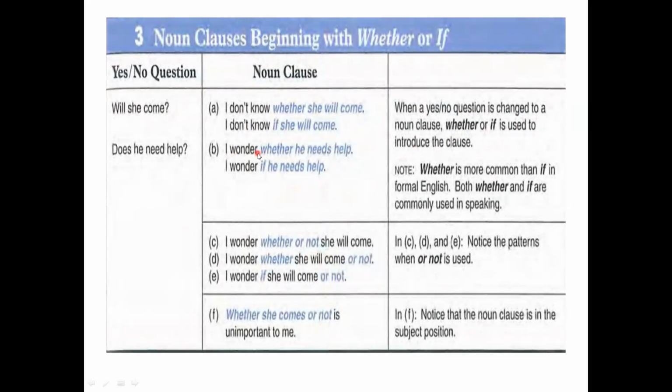The second example, before that, a yes or no question: does he need help? This is the form of the yes or no question. The noun clause: I wonder whether he needs help. I wonder if he needs help. So whether is more common than if in formal English, and both whether and if are commonly used in speaking. So this is about the point.